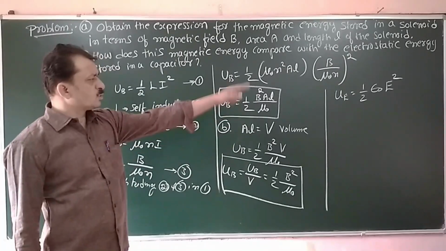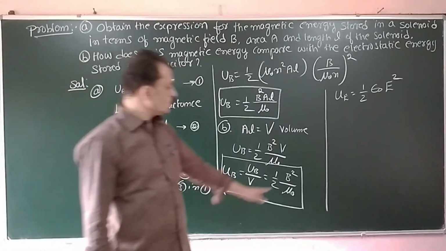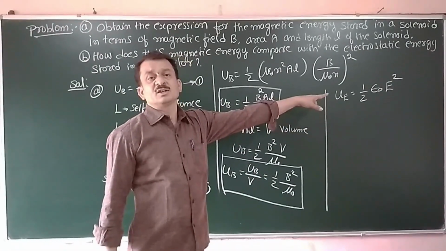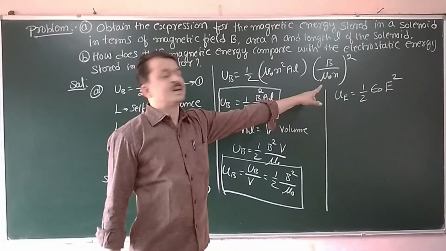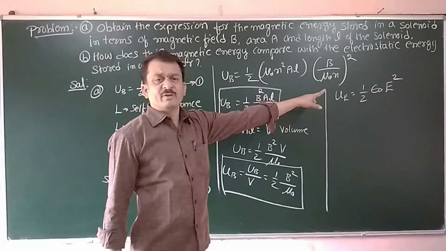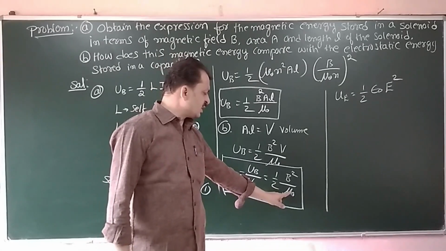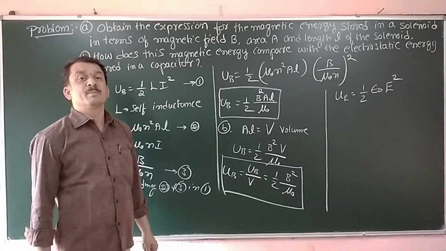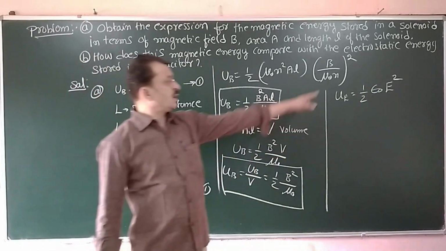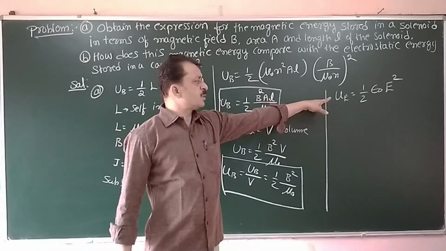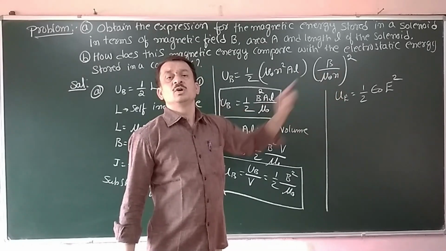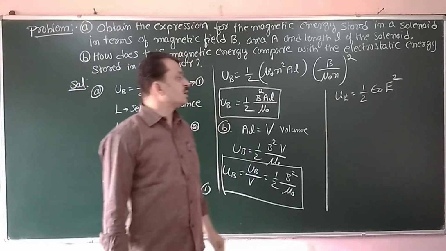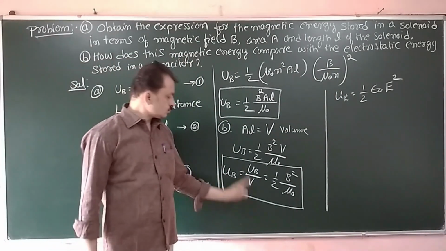Now carefully compare those two expressions. Instead of epsilon naught, that is electric permittivity, here we have in the denominator mu naught, that is magnetic permeability. There the potential energy per unit volume is directly proportional to the square of the electric field.